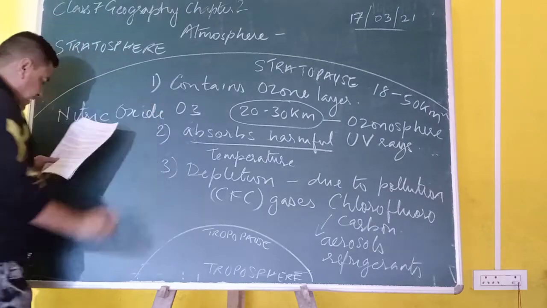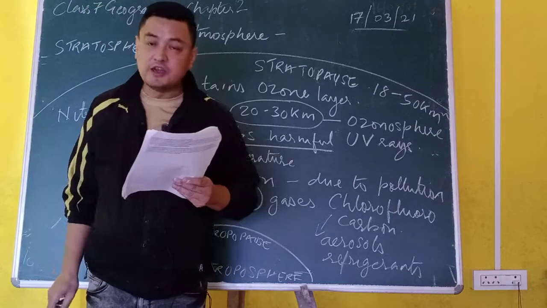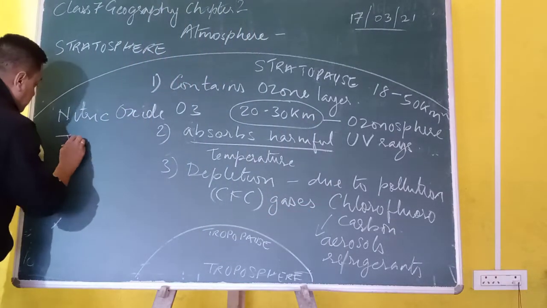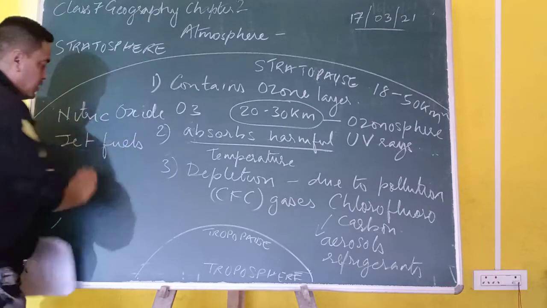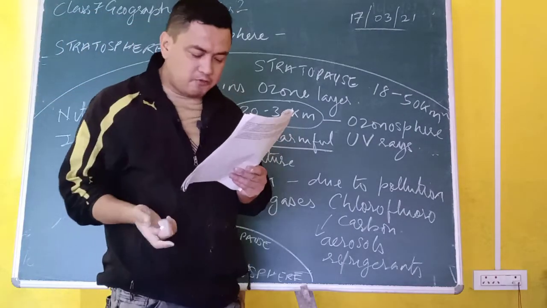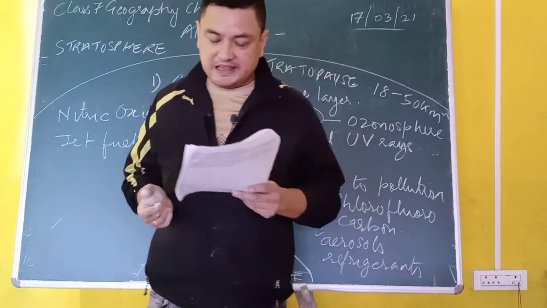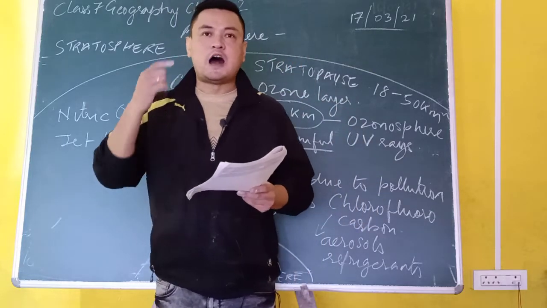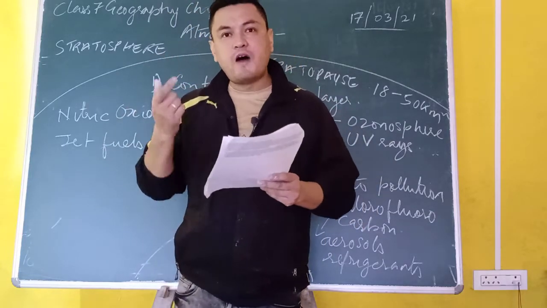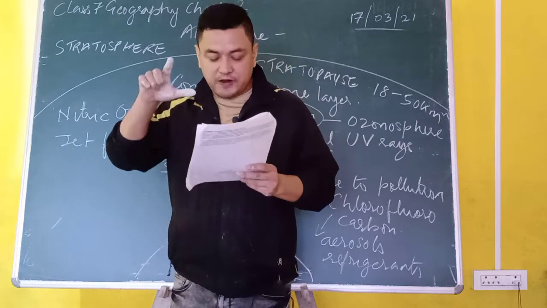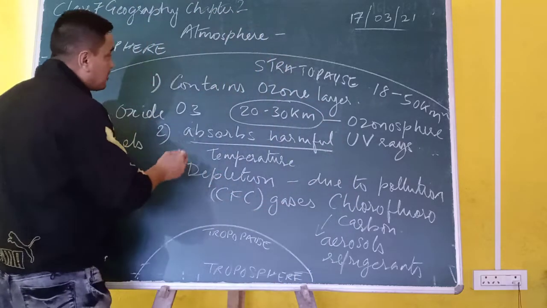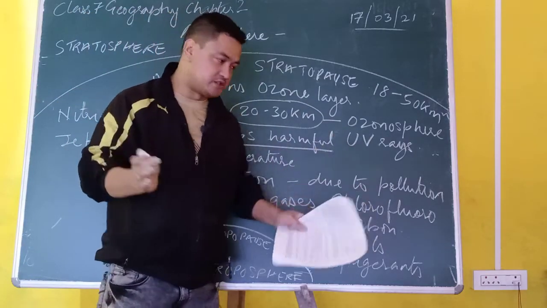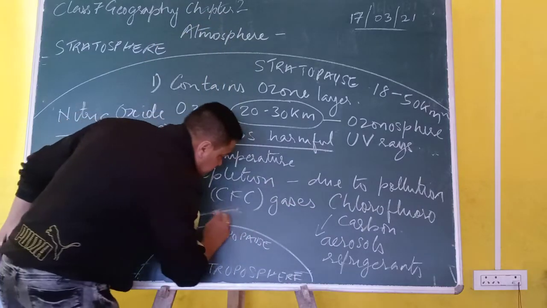Now what is nitric oxide and how is it produced in the atmosphere? It is produced in the atmosphere by jet fuels, which are emitted by planes and fighter jets, and is responsible for harming the ozone layer. Sometimes we find planes and jets flying low in the stratosphere, in order to avoid weather disturbance, thunderstorms, lightning, etc.